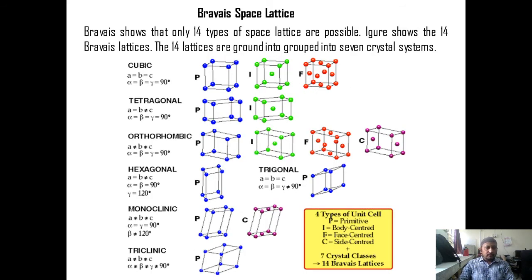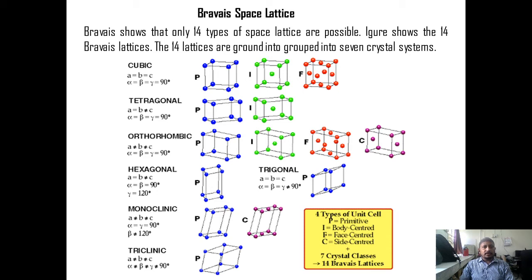Now, Bravais studied the arrangement of points in space so as to have an identical environment, that is a space lattice, and he mathematically proved that there are only 14 different ways of arranging the points in space so as to have identical surroundings. These 14 ways are called the 14 Bravais lattices. And when these 14 Bravais lattices are distributed in the 7 crystal systems, they are like this.